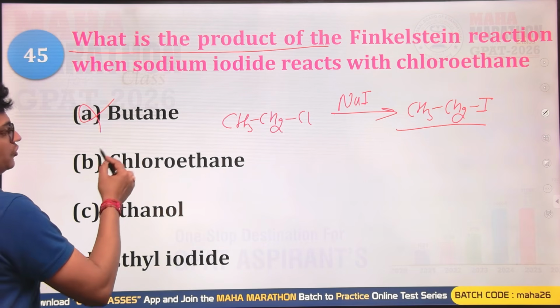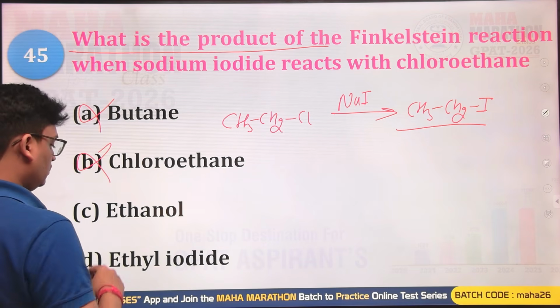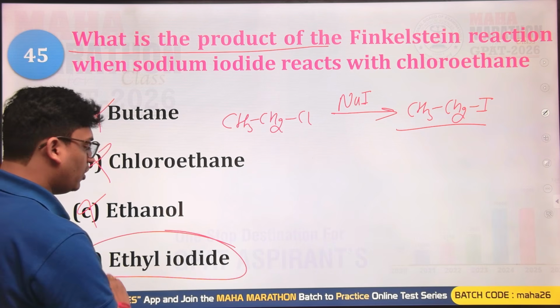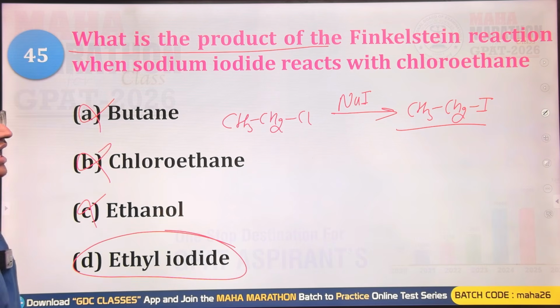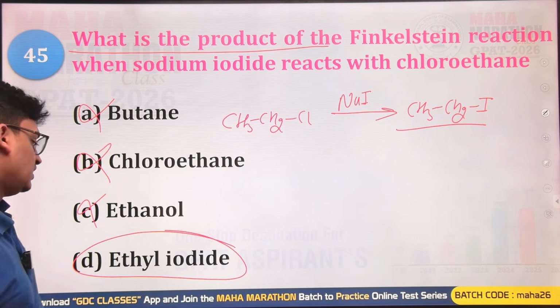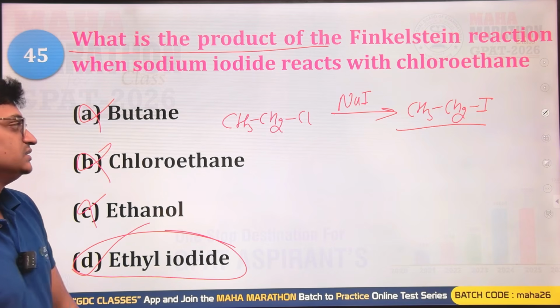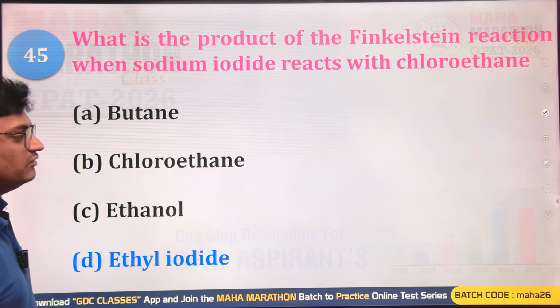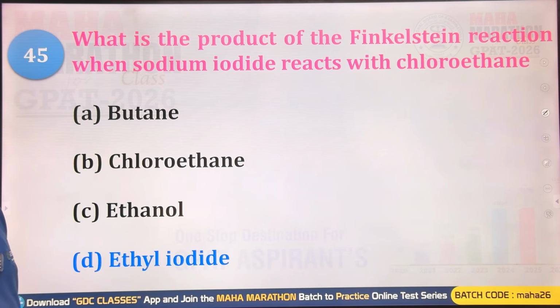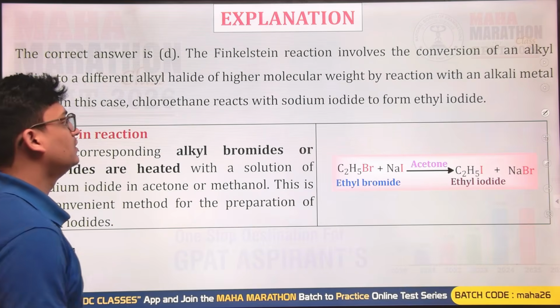Not butane, not chloroethane, not ethanol, but ethyl iodide, or iodoethane. So D will be the correct answer for this question.